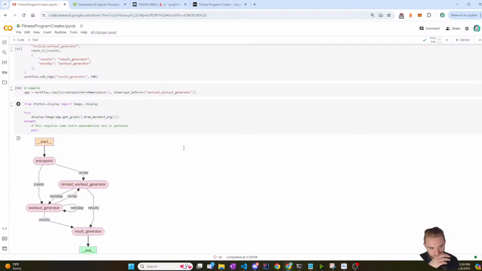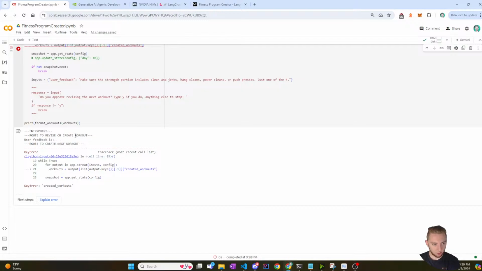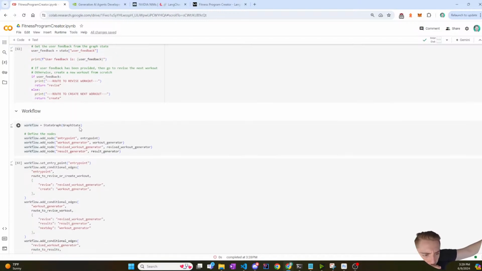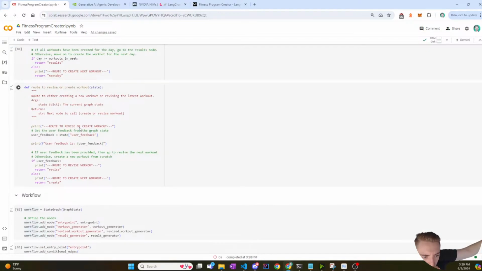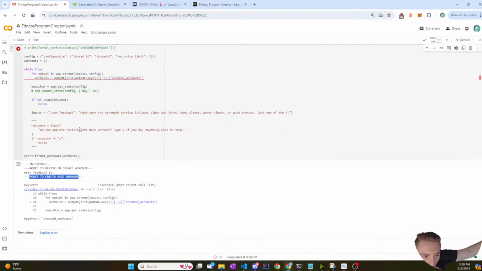I feel like it went here right away when it should not have. Route to revise. Route to create next workout. No. Why did it exit so fast?